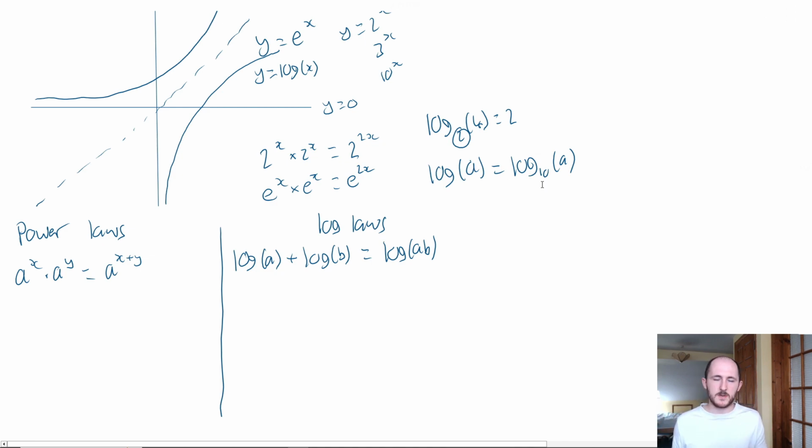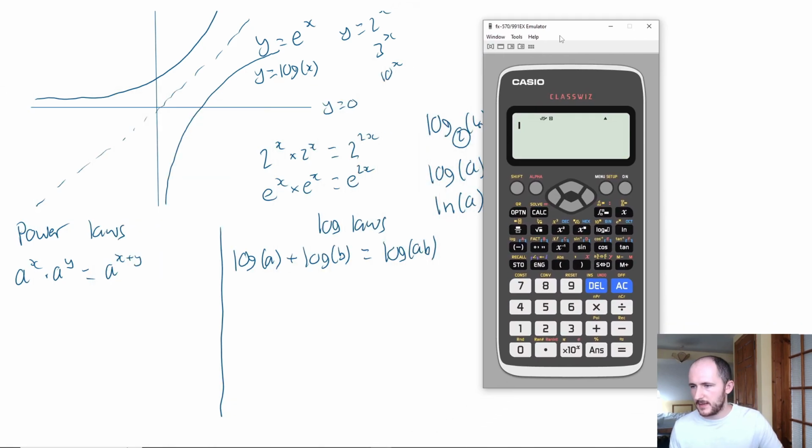9 times out of 10, you're going to be using log to the base 10. Likewise, if you ever see ln, something called the natural logarithm, that is the same as having log to the base e, which again comes up quite a lot. It's just called the natural logarithm, it's called ln.